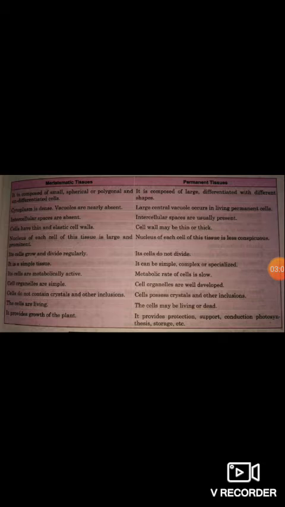Meristematic tissue cells are living, and permanent tissue cells may be living or dead. Meristematic tissue provides the growth of the plant, and permanent tissue provides protection, support, conduction, photosynthesis, storage, and so on. And now we discuss types of permanent tissue.